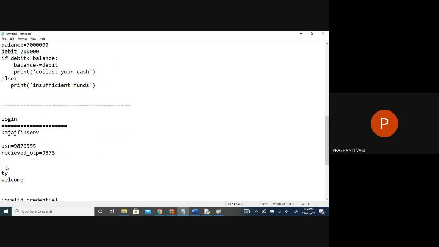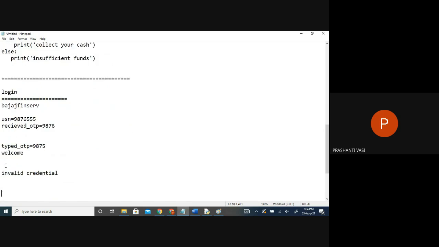So you are typing some OTP, the typed OTP, on this device or application. Say 9875, by mistake you did. Now should it say welcome or invalid credentials, invalid OTP? Invalid. Okay, so that means what should I write? When should I say welcome and when should I say invalid?